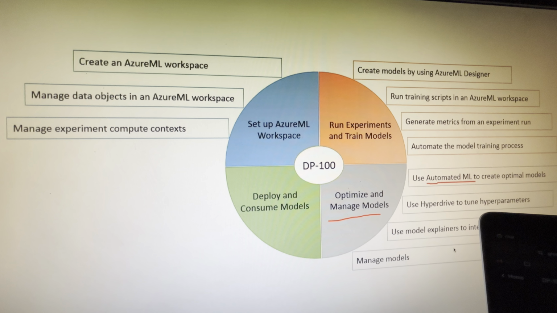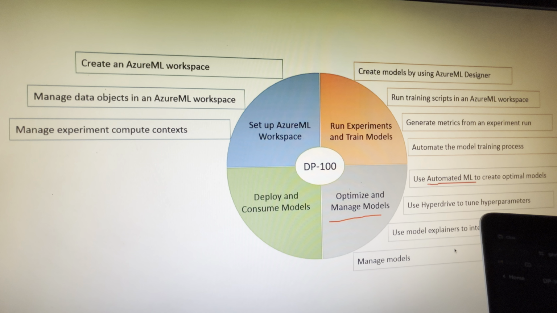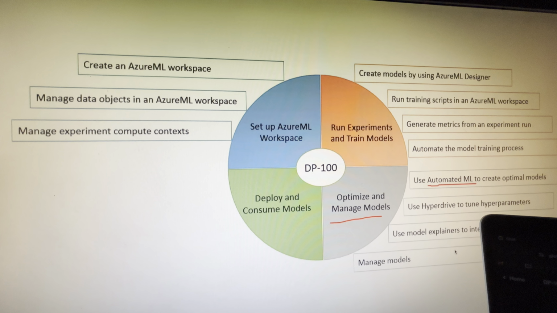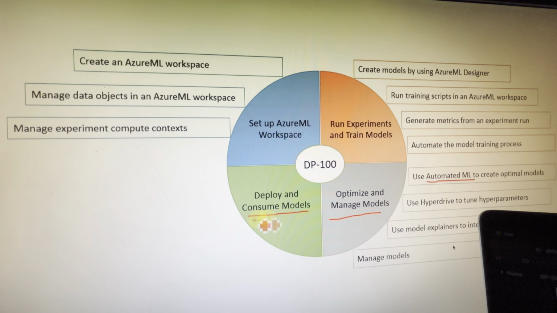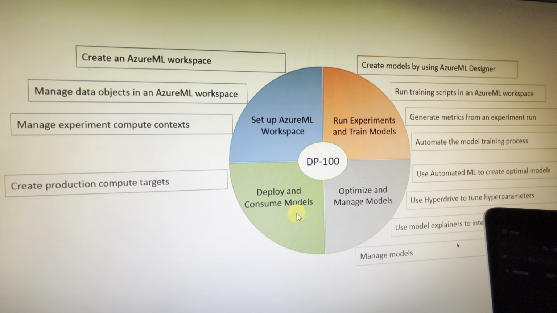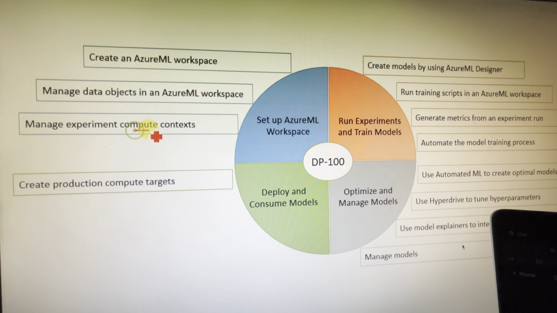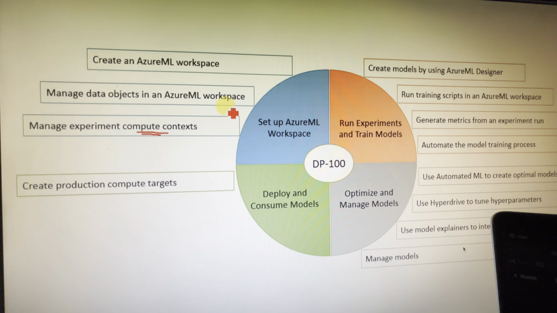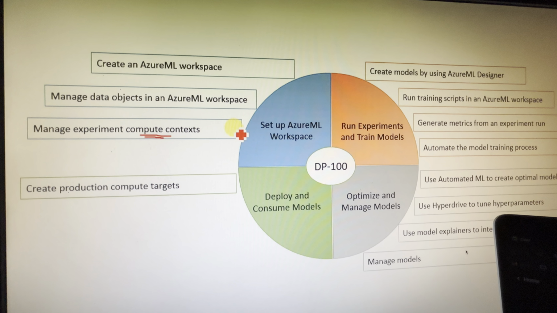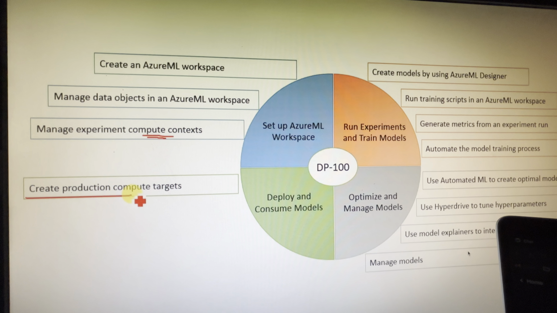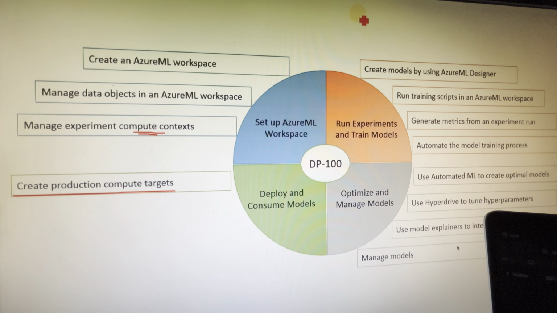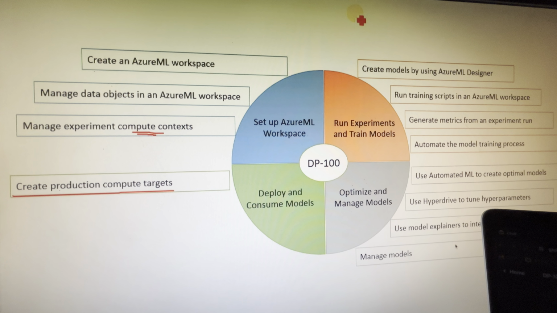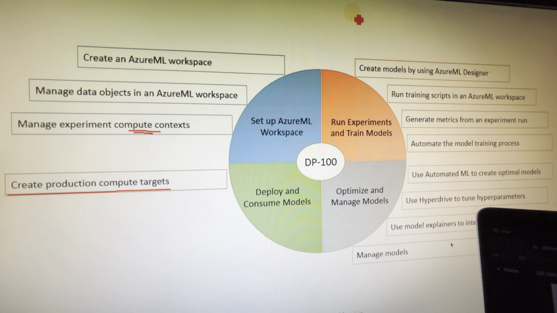Alright? And finally, once we are ready with the setup, with the right model, it is tuned and optimized, we then move on to the section of deployment and consuming the model. So while we were training and testing the model, we may do it on our local computer as well as some other smaller machine on the Azure cloud. But for production or making it live, we may need different computers or machines. And that is what this exam expects from us as part of this exam objective.